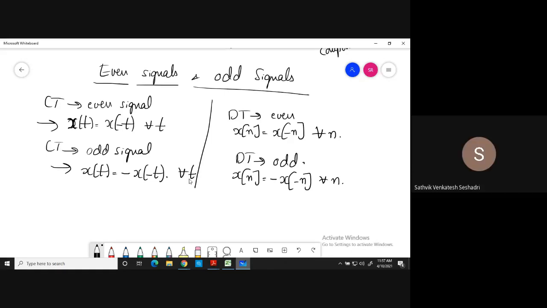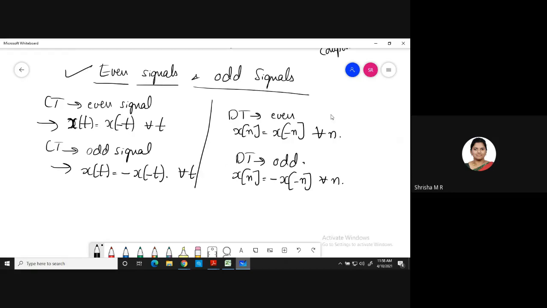Ma'am, this comes under deterministic and random signals, no? No, this is a different classification of signals. Deterministic and random is over. You just have to know what deterministic and random are. That is over. Next classification is even signals and odd signals. We are discussing different classifications of signals.